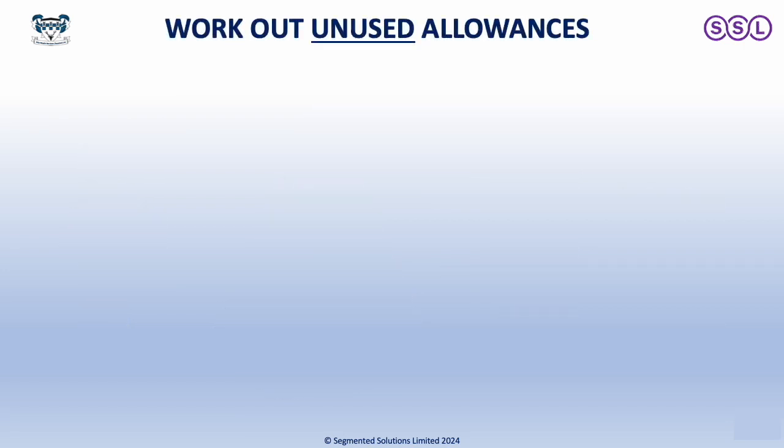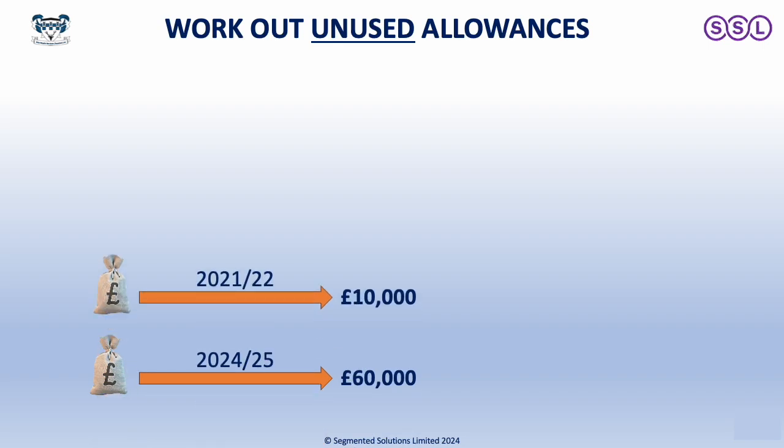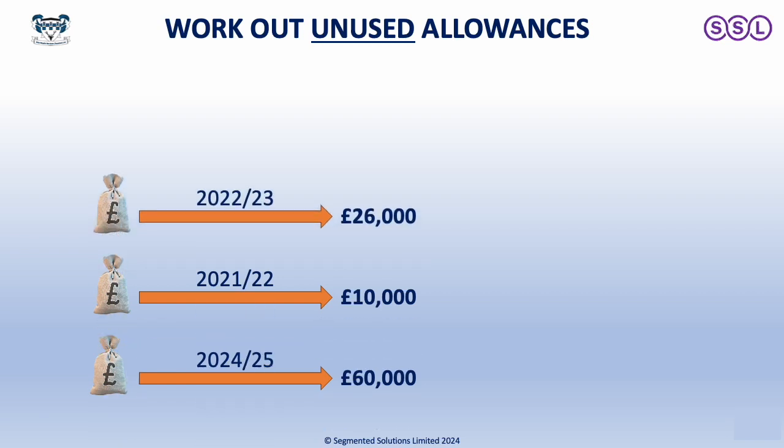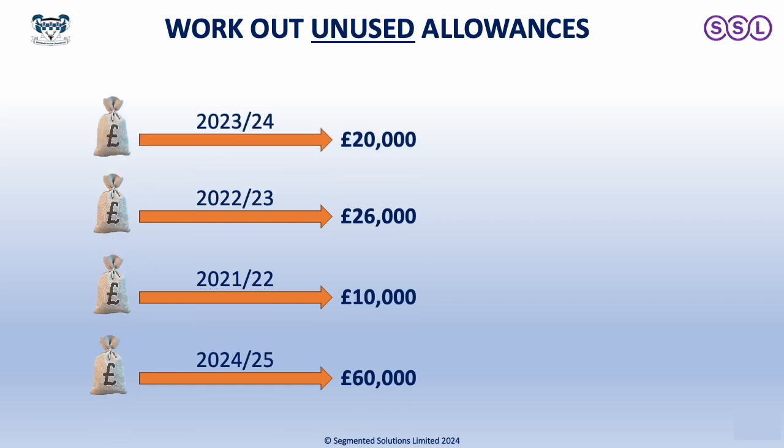So let's first of all work out what the unused allowances are. You take this year first, and then you look at the first previous year that you come to, which is 2021-22, and in this particular example we're going to only have £10,000 left. And then in 2022-23 we're going to have £26,000 left, and in 2023-24 there'll be £20,000 left.